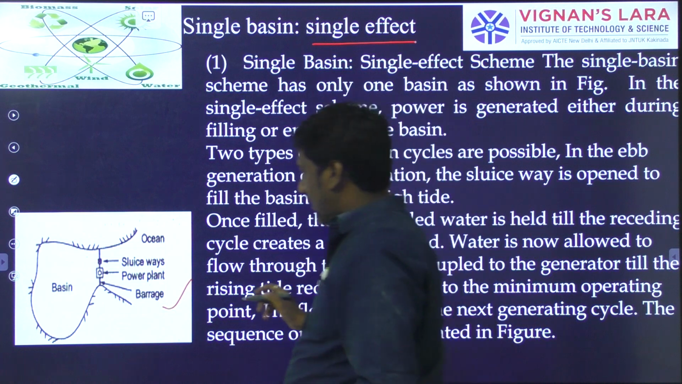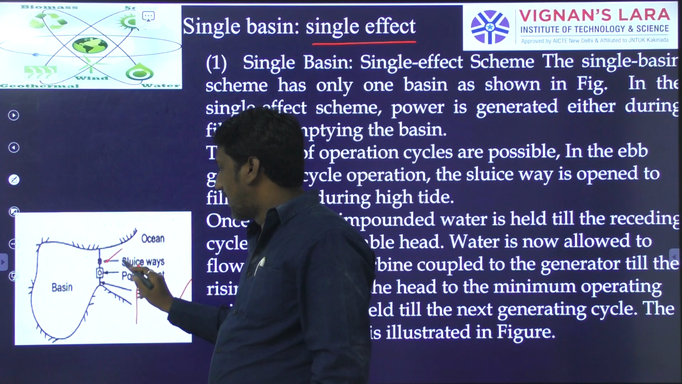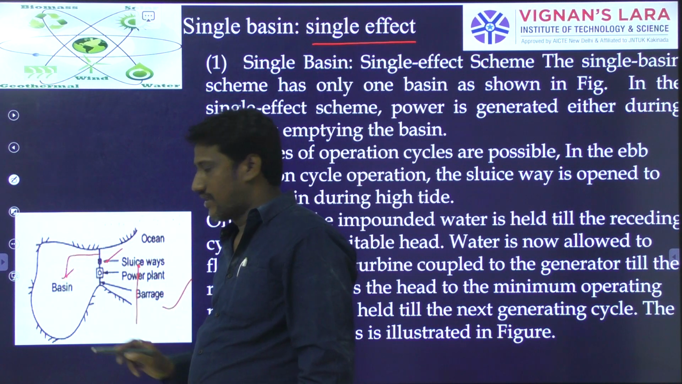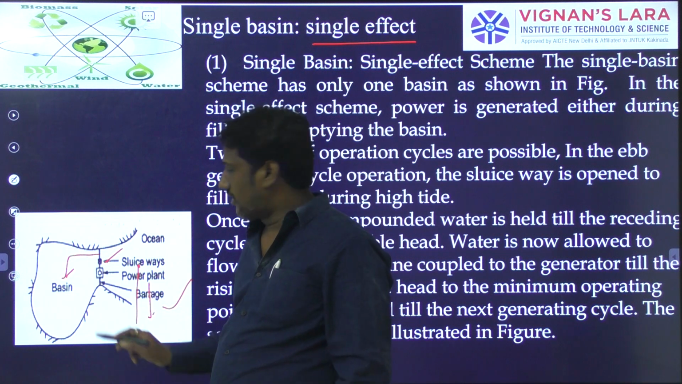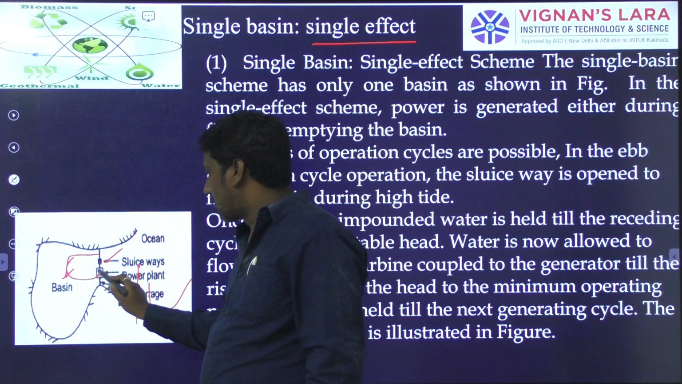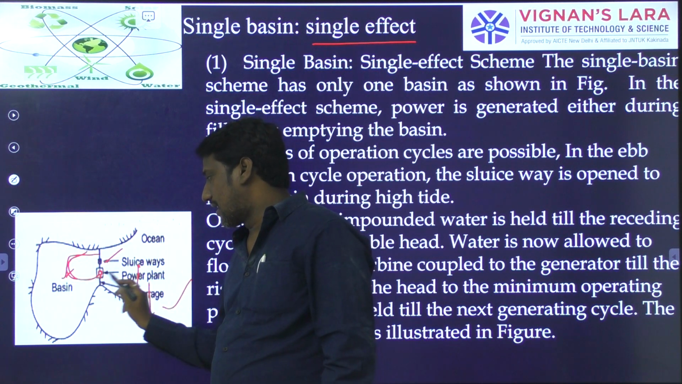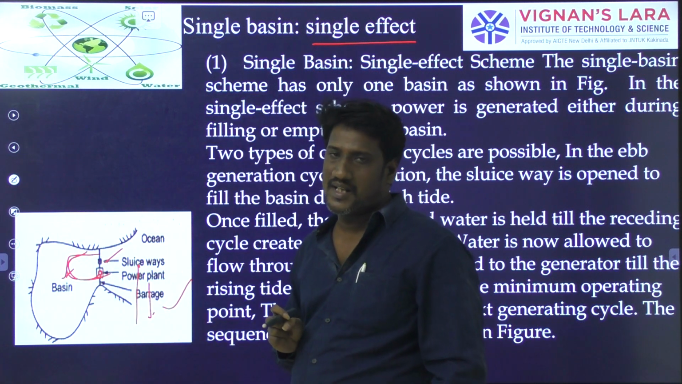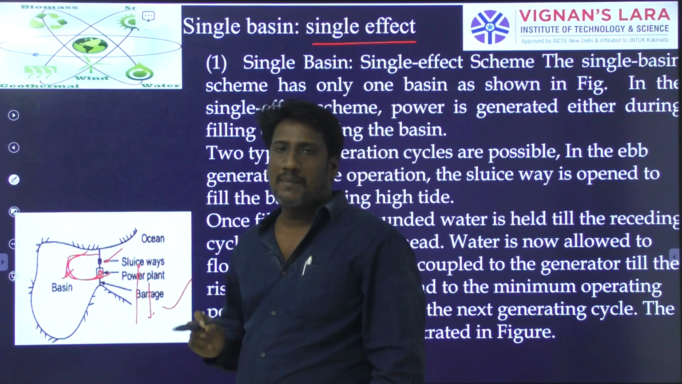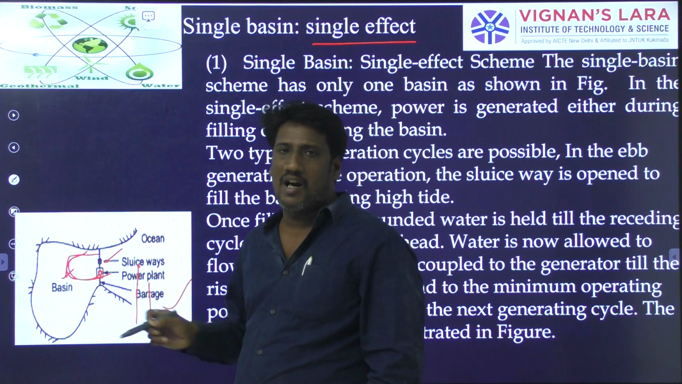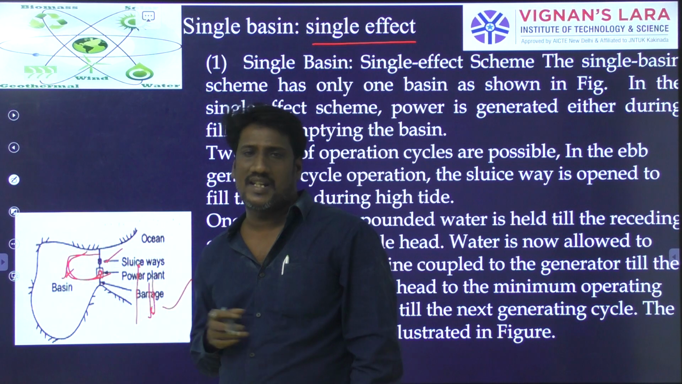For example, let us say in the time of high tide, the sluice gate will be opened and water enters. And in the time of low tide, water will be allowed to flow through the power plant, such that the Kaplan turbine will extract some mechanical energy from the water and electrical energy can be generated. Now if you observe here, the power is generated in the time of low tide. This is the ebb generation cycle, you can call it.